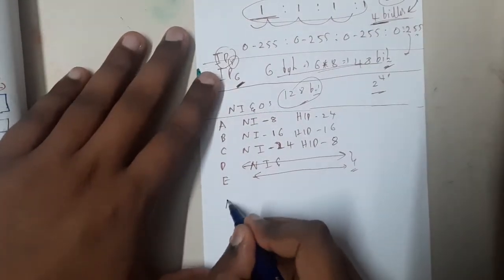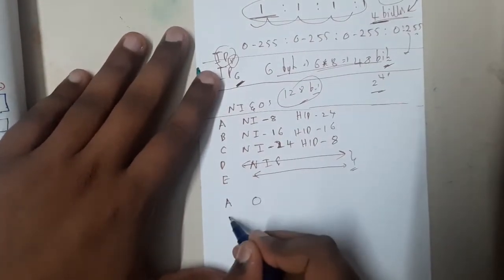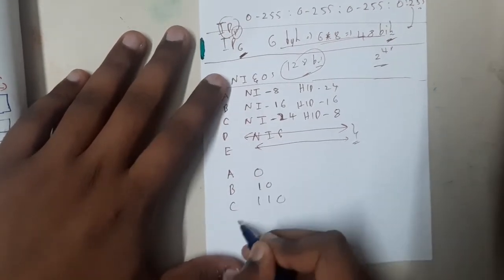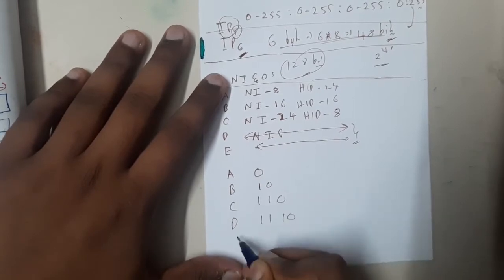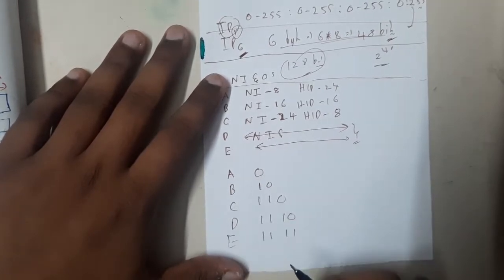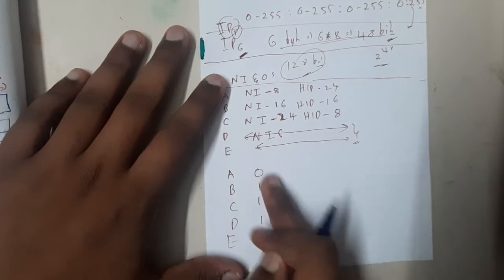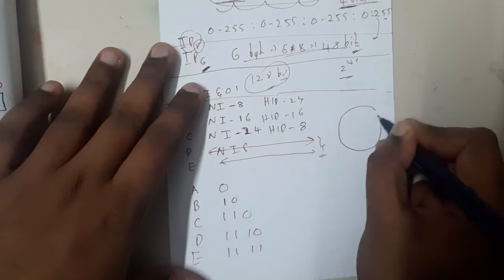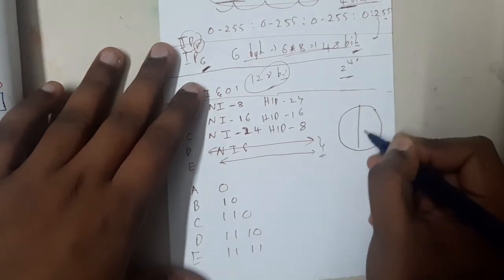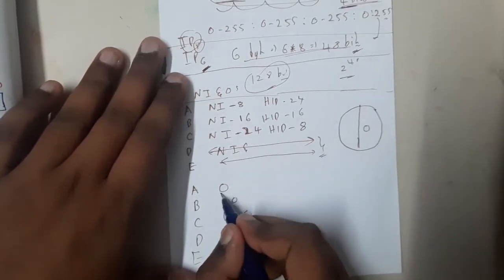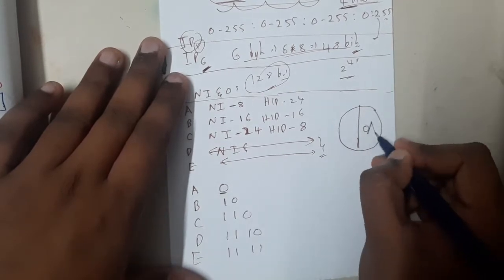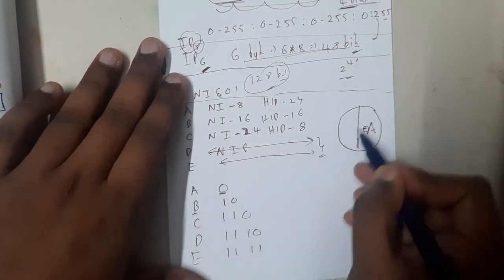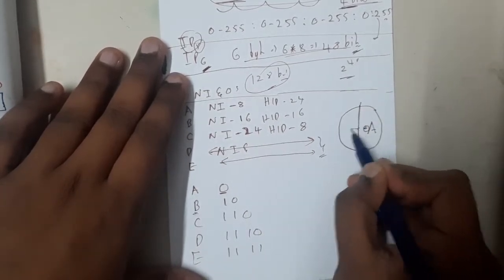Basically A will have 0, B will have 1 0, C will have 1 1 0, D will have 1 1 1 0, and E will have all ones. I think a few students understood what I am trying to write here. If this is all our possible combinations, exactly half the combinations, those starting with 0, are given to A. So 50% of the network combinations are class A. Then the other half is divided into 2 parts.